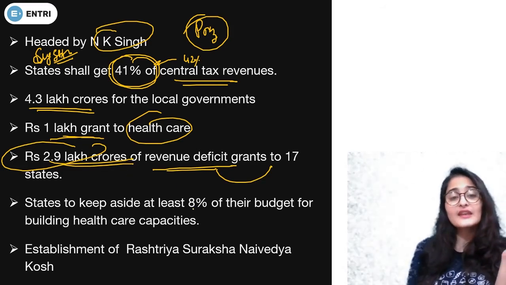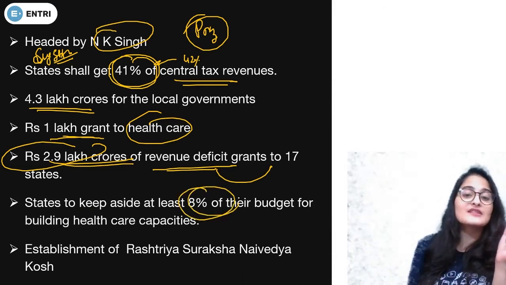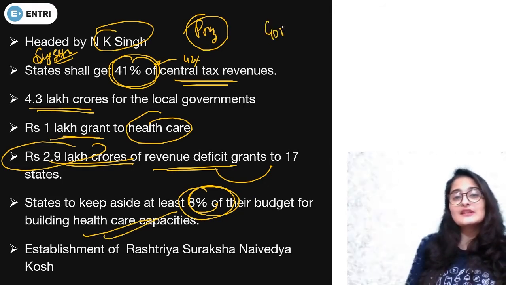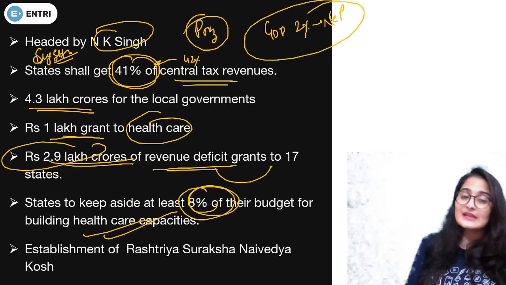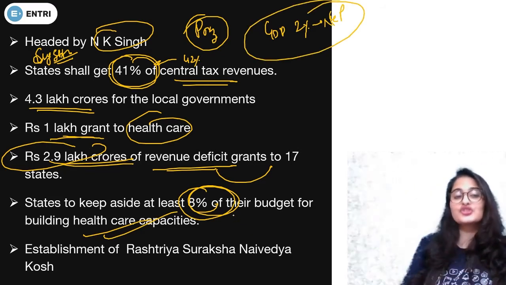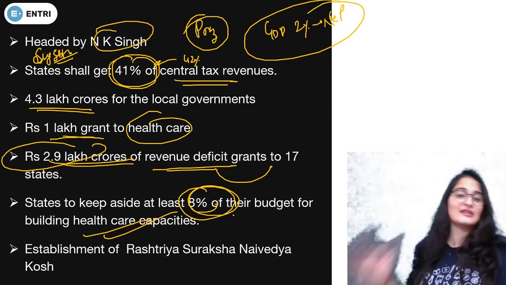Then it is also advised that the state should keep 8% of their budget for healthcare capacities. Recently, 2% of GDP was given for the new education policy. Similarly, for states, it has been proposed that 8% of the budget should be reserved for healthcare capacities and building the healthcare facilities.